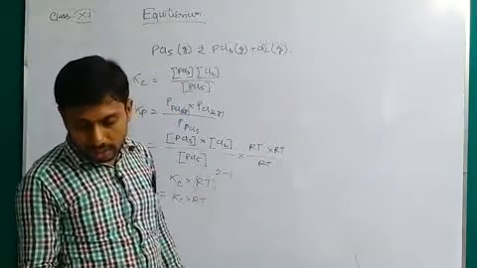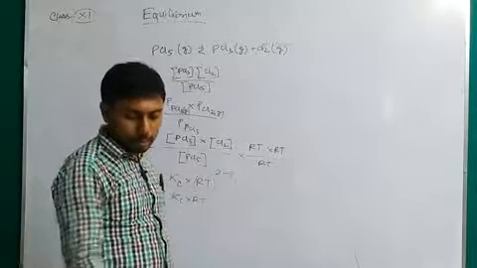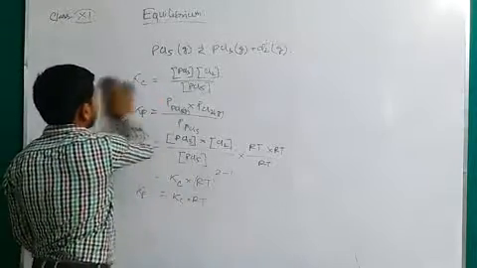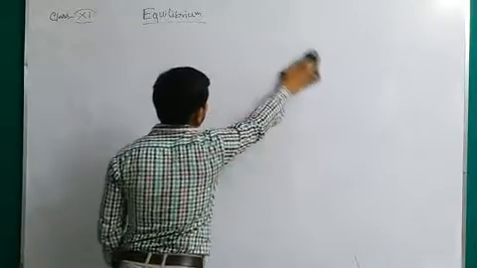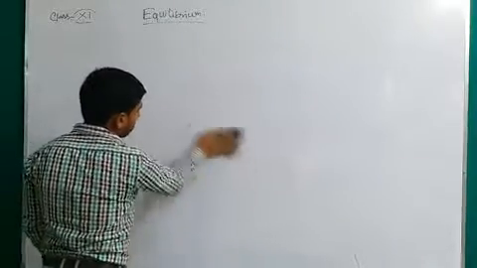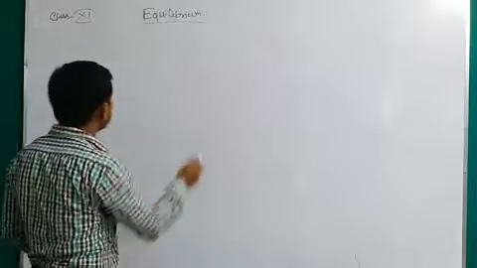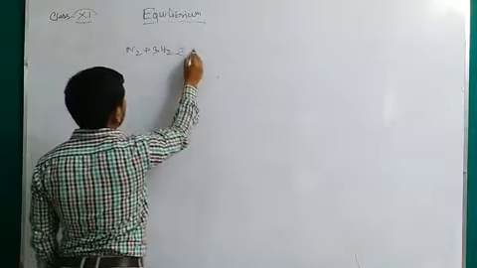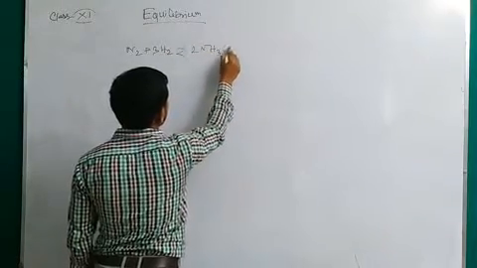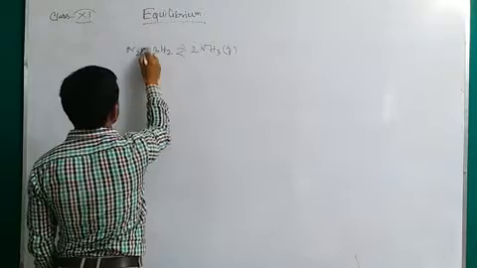Also there is another example, that is the formation of ammonia. You may also try it: nitrogen and hydrogen forming 2 NH3, all in gaseous form.